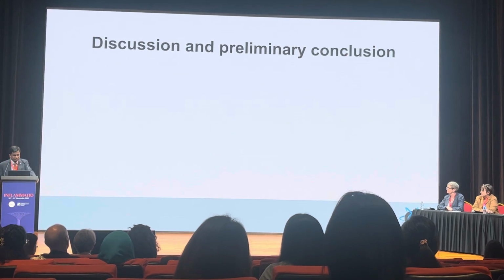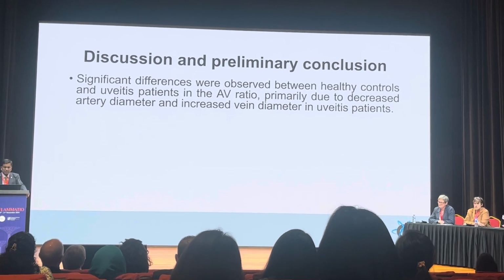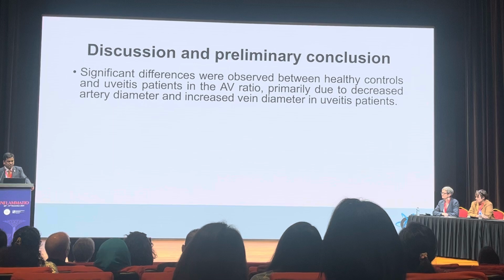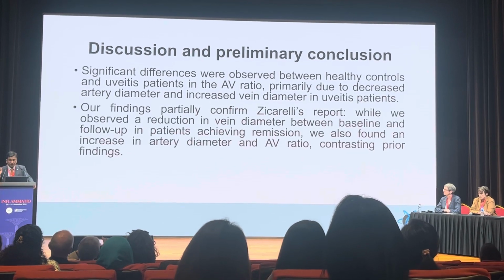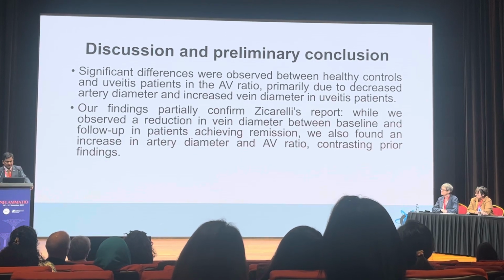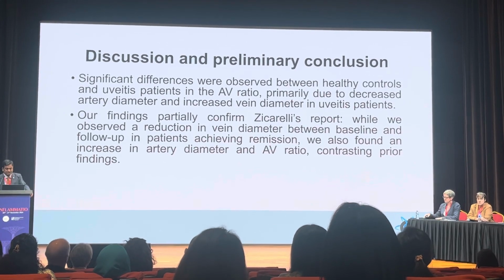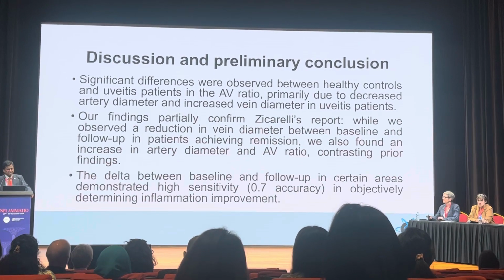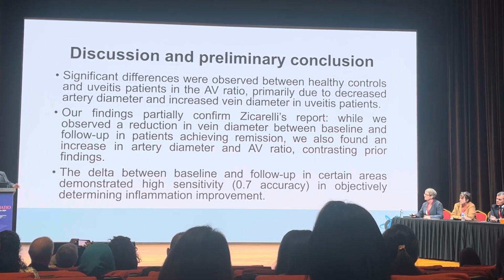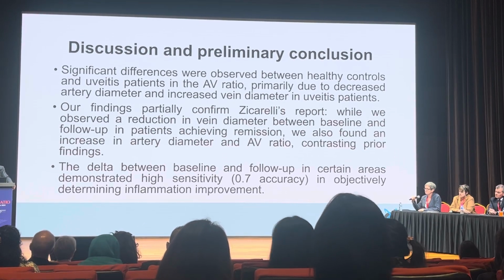But again, to conclude, based on this preliminary data, there were differences observed between the healthy control and the uveitis patients for the AV ratio, primarily due to decreased artery diameter and increased venular diameter in uveitis patients. Our finding partially confirms the report from Invernizzi's paper, while we observed a reduction in vein diameter between baseline and follow-up in patients achieving remission. In addition, we also found an increase in the artery diameter and AV ratio, contrasting prior findings. The delta, which is between the baseline and the follow-up, in certain areas, such as the area I told about, 37R, demonstrated high sensitivity with almost near 0.7 accuracy, and is objectively able to determine inflammation improvement.